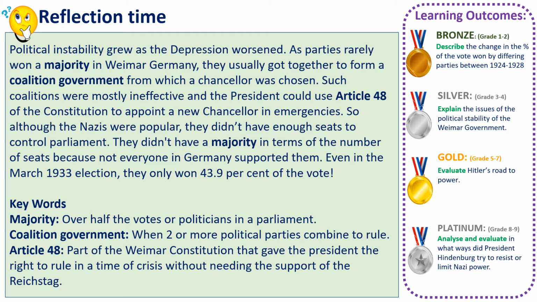So even by 1933, they'd only won 43.9% of votes. So they're the biggest party, but they don't have the majority of the people supporting them. And our keywords are listed at the bottom. Majority is having more than half, coalition is two or more parties working together, and Article 48 is that power that gives the president the ability to rule without needing the support of the Reichstag.